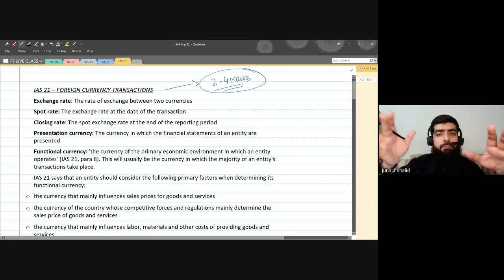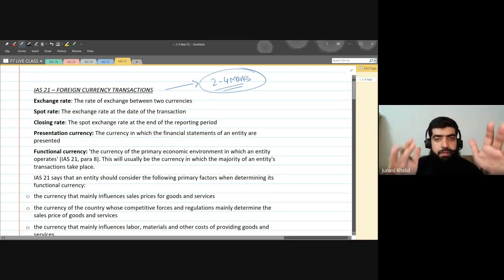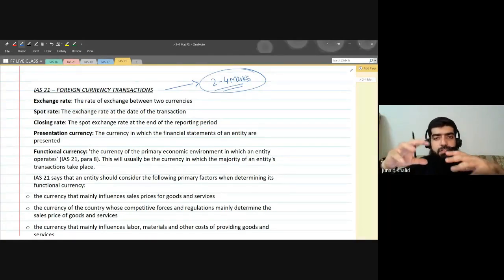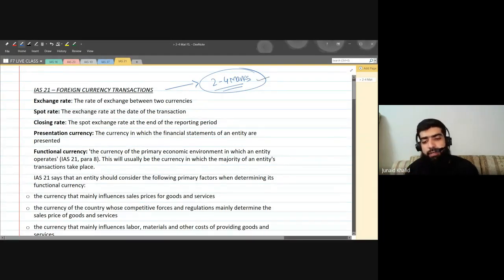It's a very short and precise standard, so it will not take a lot of time while we are learning, practicing, or revising. It's a comprehensive standard, not a detailed one. So after considering this, I think 2 to 4 marks is a very good weightage for this particular accounting standard. Now, let's move on.